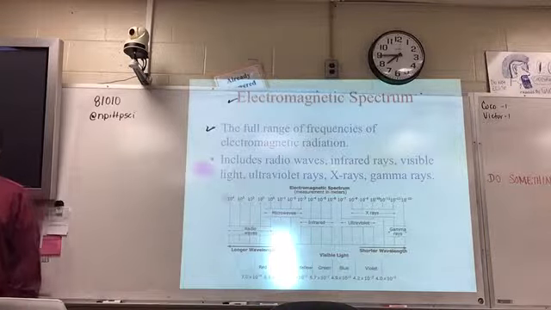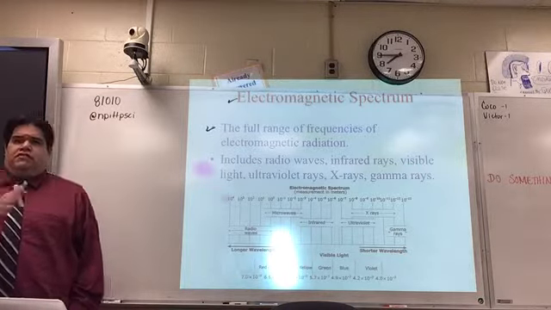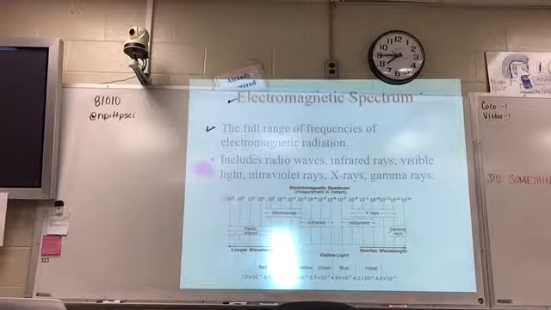But that's what a spectrum is. A spectrum is just a fancy word for a wide range. If we talk about the light spectrum, the light spectrum would be Roy G. Biv: red, orange, yellow, green, blue, indigo, and violet. That would be the spectrum of light. But the electromagnetic spectrum is a little bit wider than that.